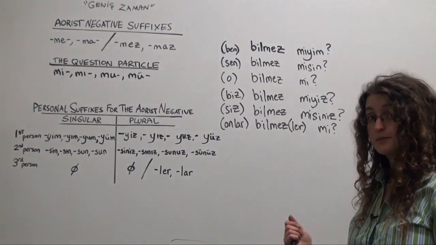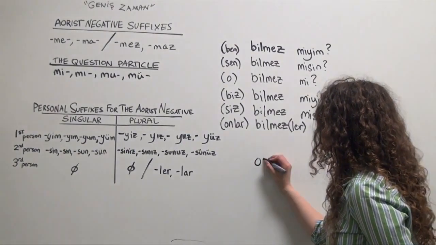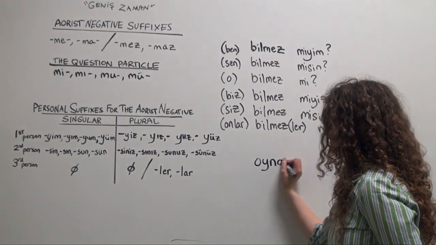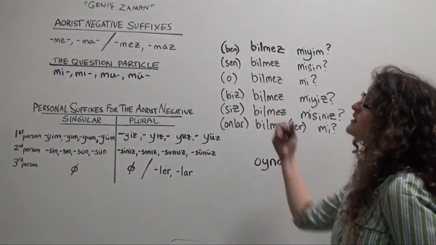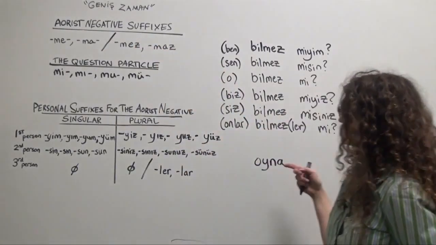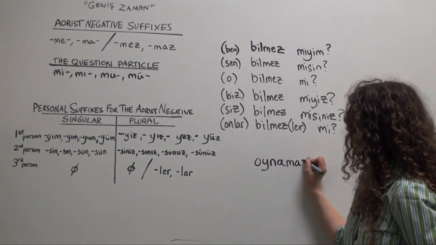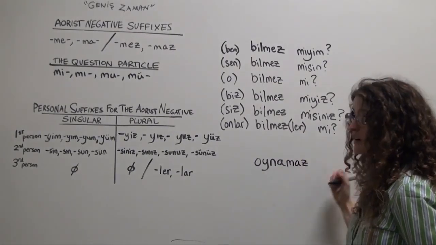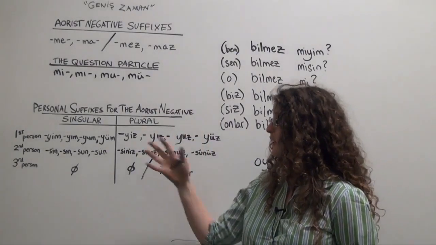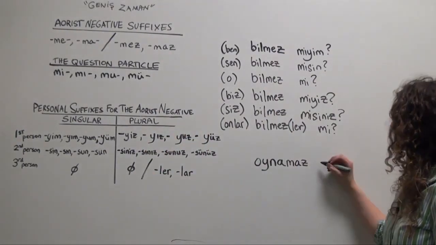You'd start with the verb stem of oynamak, to play, oyna, and simply add the appropriate aorist negative suffix, either mez or maz, in this case, maz, oynamaz, and then our question particle and a personal suffix as appropriate. So to ask, doesn't he play? Oynamaz mı?